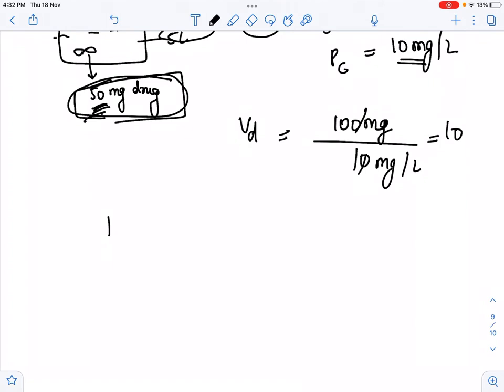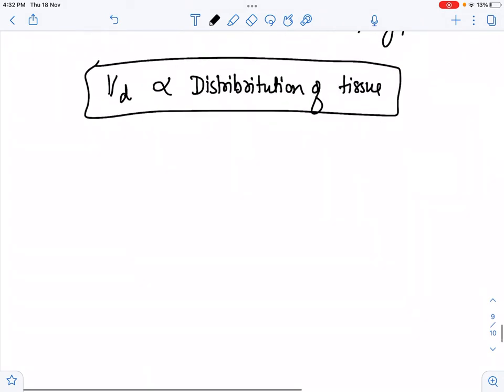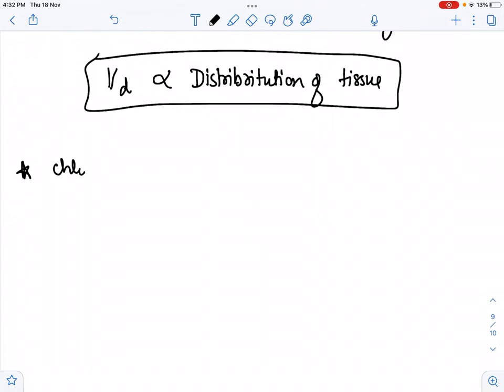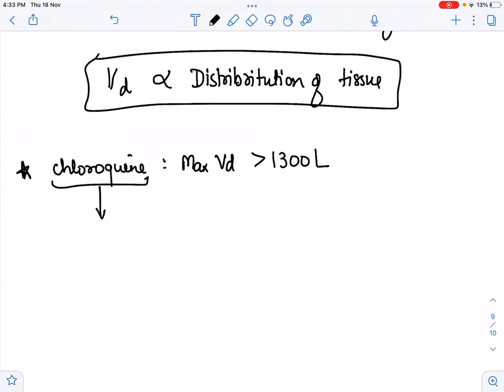So volume of distribution is directly proportional to the distribution in tissue. Now, which drug has the maximum volume of distribution? Please remember that chloroquine has maximum volume of distribution, that is more than 1300 liter. And chloroquine, as we all know, is used in malaria caused by Plasmodium.